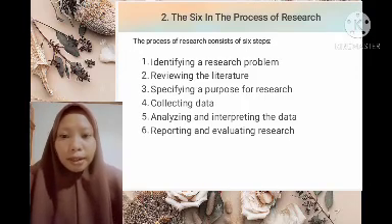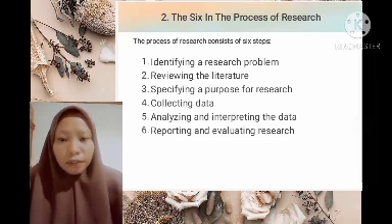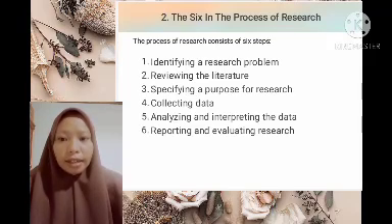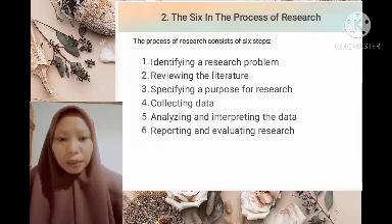The third step in the process of research is specifying a purpose of research. It consists of identifying the major intent or objective for a study, narrowing it into a specific research question or hypothesis.